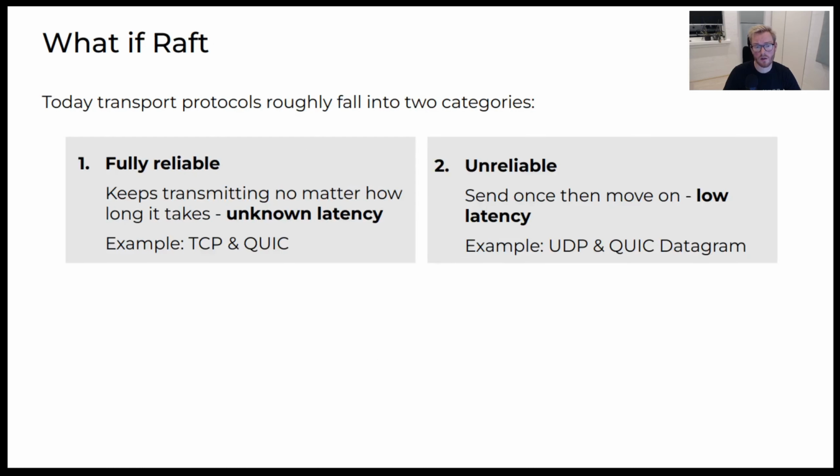The first category is the fully reliable protocols. These protocols keep transmitting data packets for as long as it takes until it eventually gets there. We therefore say that they have an unknown latency. Examples of this are TCP and QUIC.